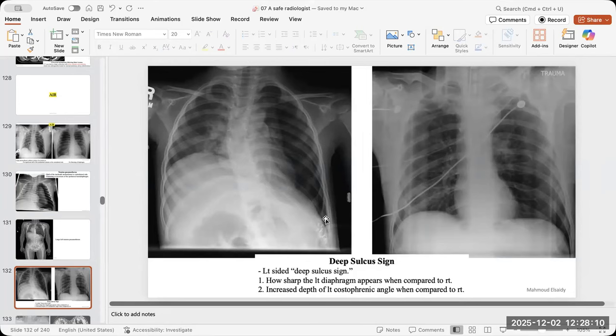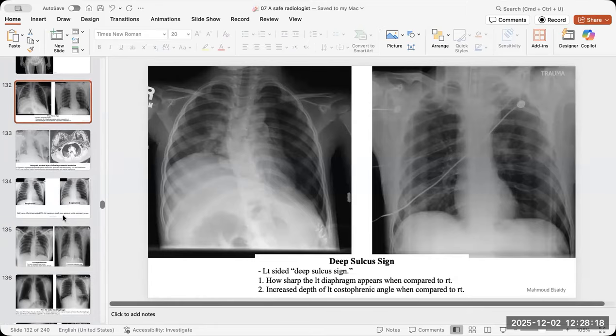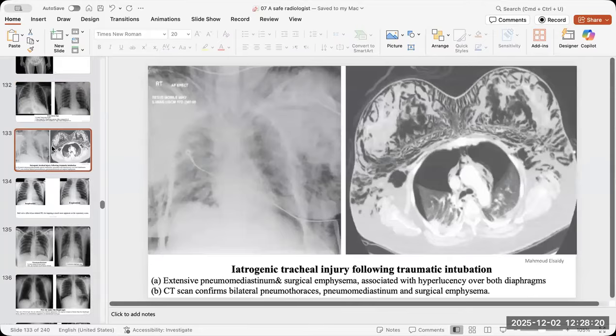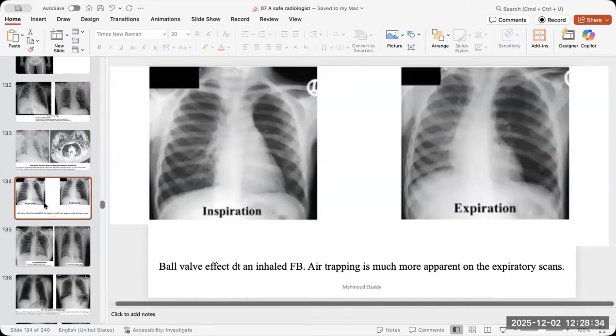The diaphragm is not flattened, and here there is a scoliosis, so it is not a mediastinal shift. So please take care of these small things in the description. The diffuse subcutaneous emphysema is always a clue for a main airway injury, like trachea or main bronchus injury, and also it is an emergency situation.